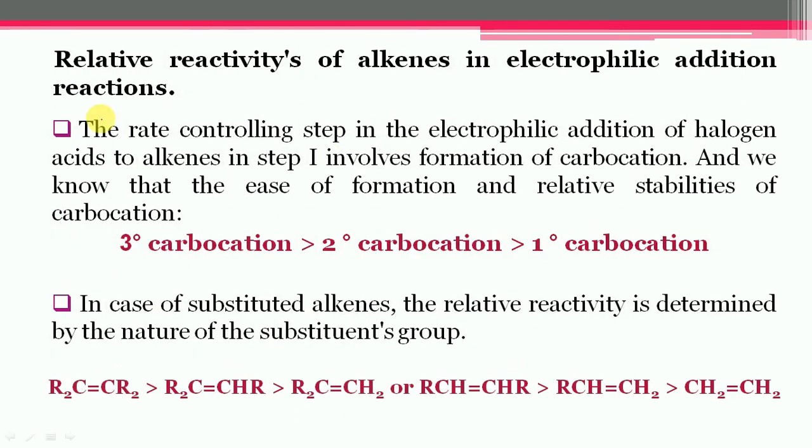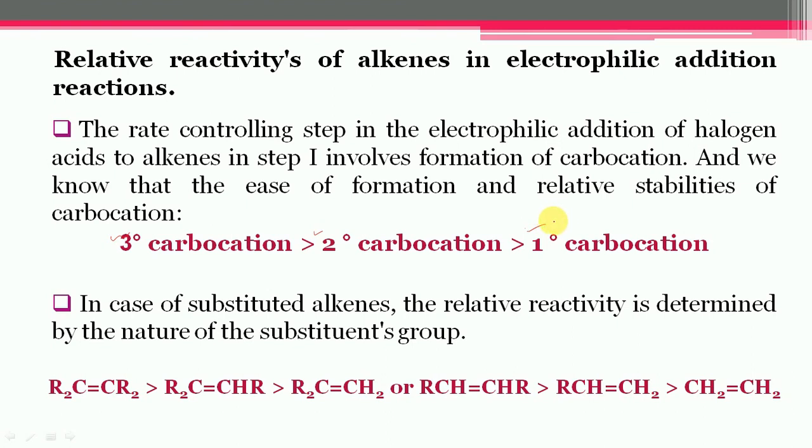Relative reactivity of alkene in electrophilic addition reactions. In this case, the rate controlling step is the addition of halogen acid to alkene, that is step number 1, and it involves the formation of carbocations. We know that the ease of formation and relative stability of carbocation follow the following order: the tertiary carbocation is more stable in comparison to secondary, and the primary carbocation is the least stable.